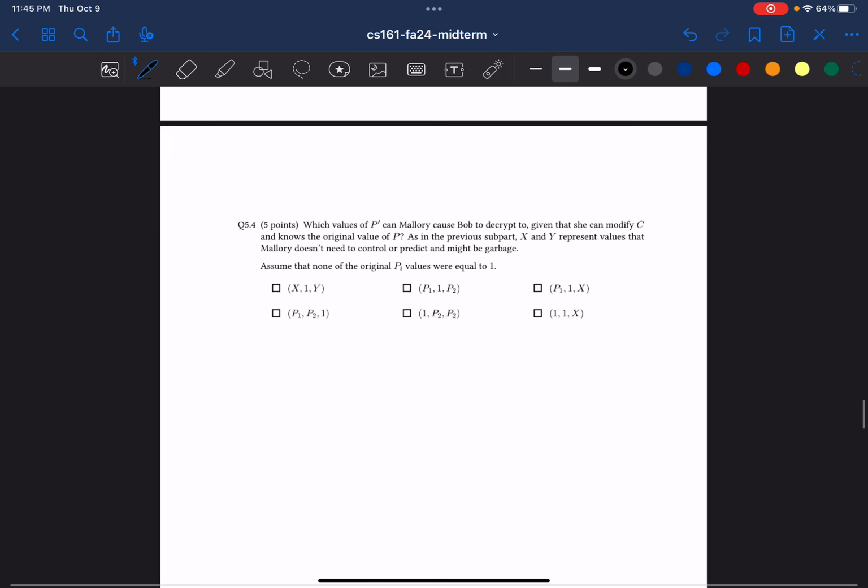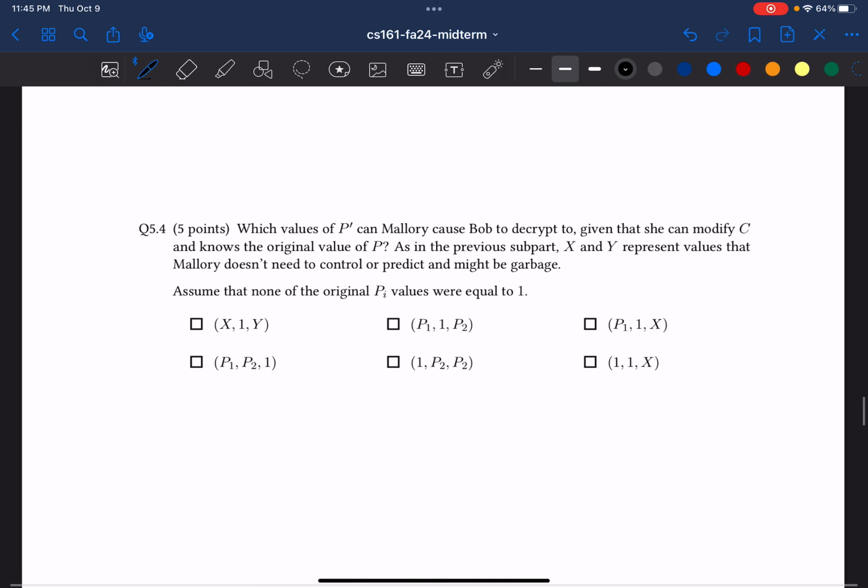Moving on to the final part of this question, which asks us, what values of P prime can Mallory cause Bob to decrypt to, given that she can modify C and knows the original value of P? So very similar to the previous question, except now they're asking us about all forms of P prime that we can use and exploit to achieve.